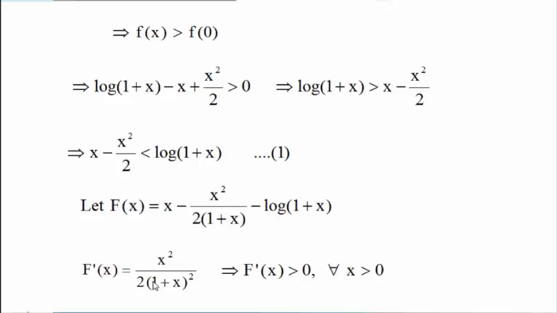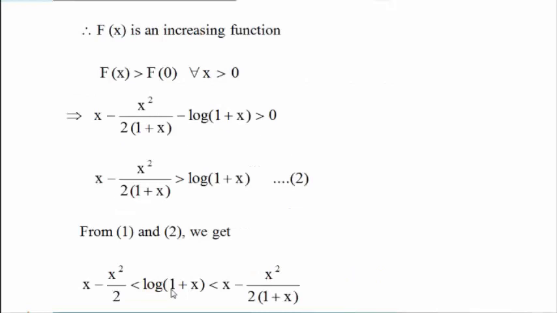Again take the derivative; we can observe it is differentiable and its derivative is positive, so by using the corollary F(x) is strictly greater than F(0). So from this, substitute the value of F(x), and F(0) is 0, and simplifying, we get equation 2. Using 1 and 2 we get the total inequality mentioned in the problem. Thank you.